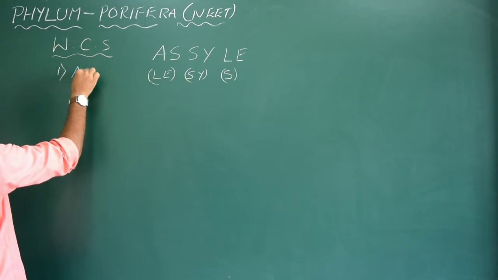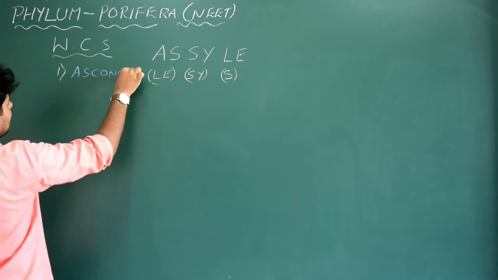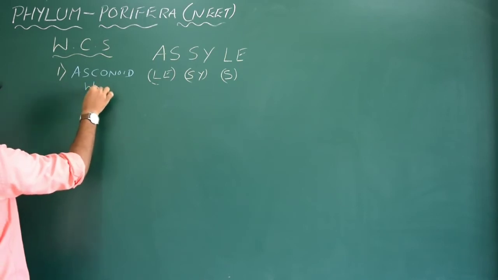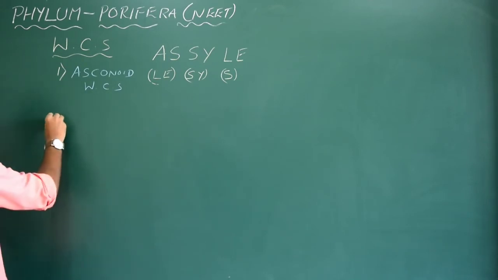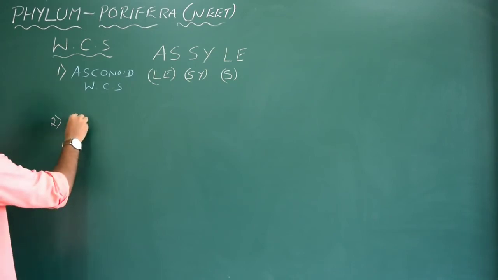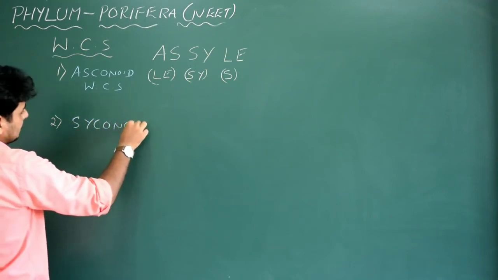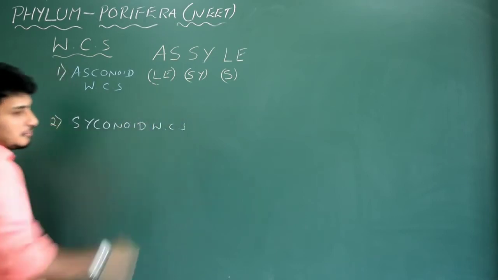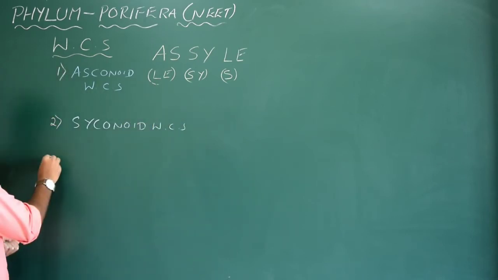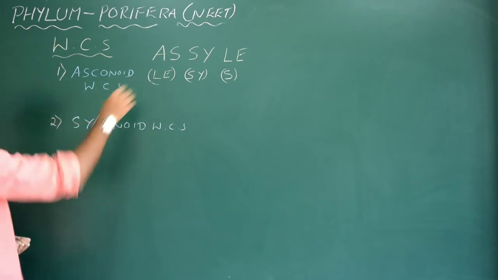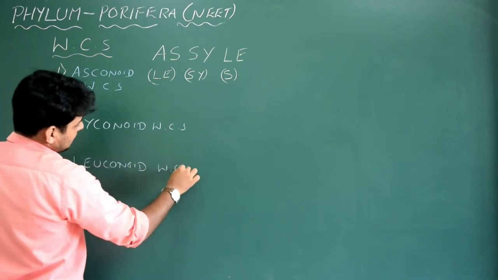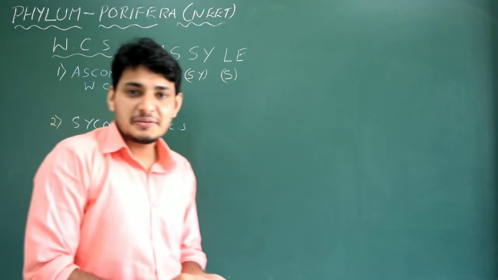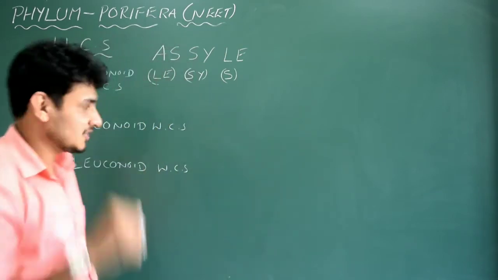We just write that. The first one is asconoid type of water canal system. You need to write the full asconoid water canal system, number one. The second one is syconoid, another type of water canal system. Third one, very important, is leuconoid type of water canal system. Name the sponge which exhibits radial symmetry. Leucosolenia. Just recall it.